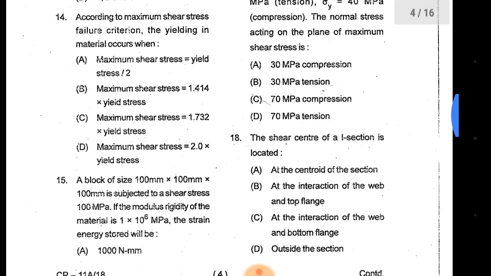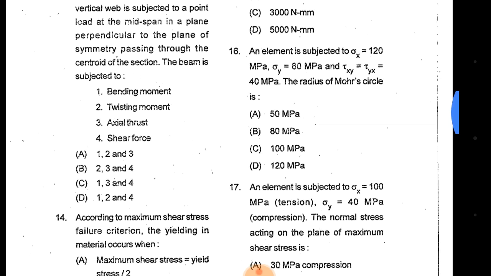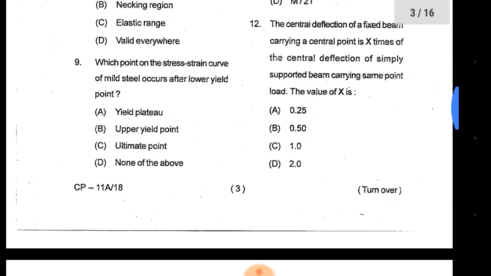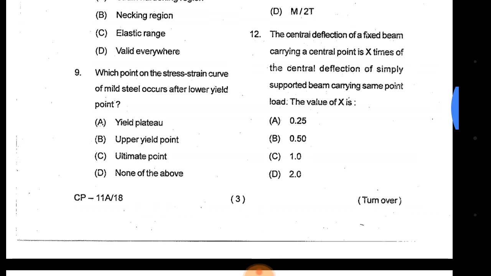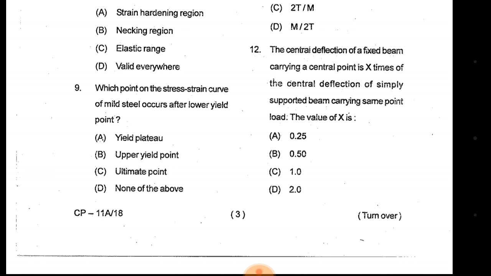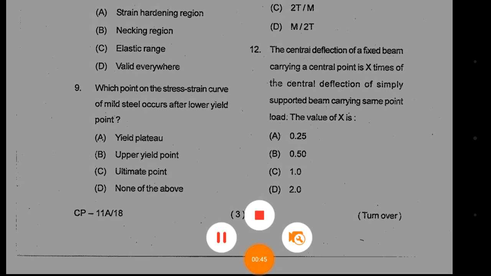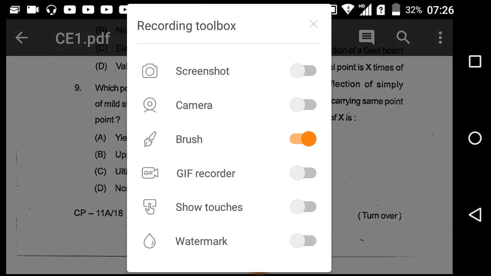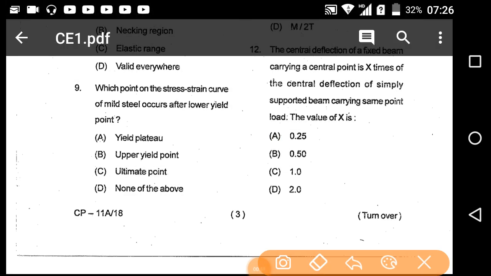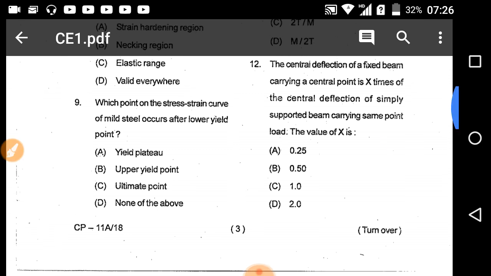From today I'm going to discuss one question. Question number 12 from previous part, part 1: the central deflection of a fixed beam carrying a central point load is x times the central deflection of a simply supported beam carrying the same point load. What is the value of x?